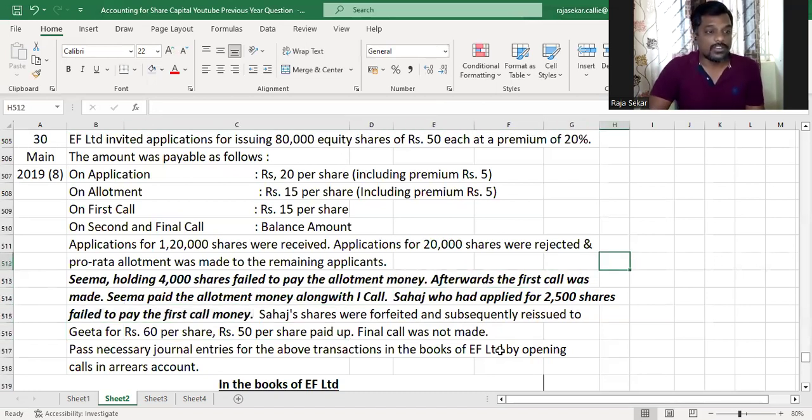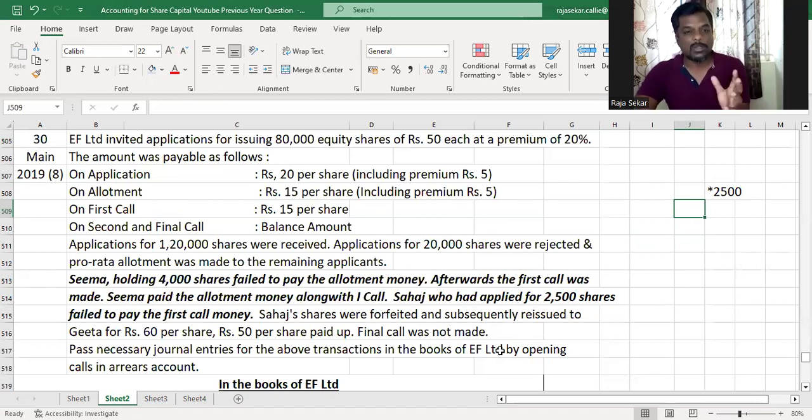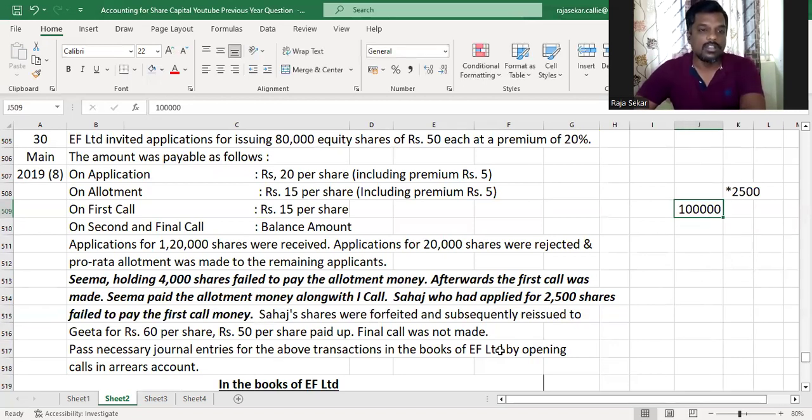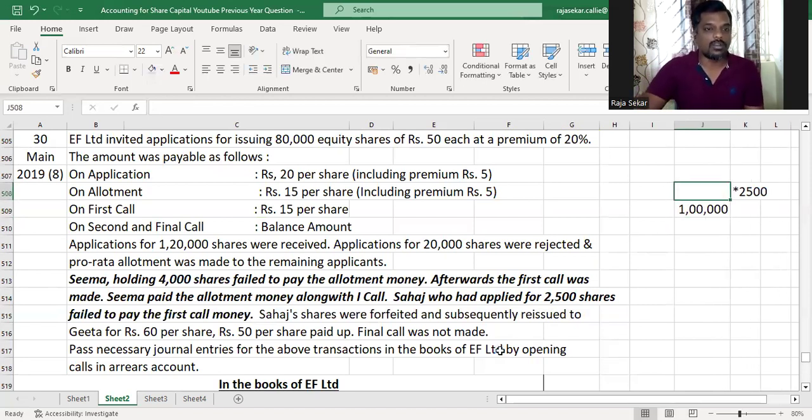All right. So we'll have to first find out the number of shares held by him. That's very simple, as I told you. Multiply and write the number of shares applied for by the shareholder, and then in the denominator, write the total number of shares on which pro-rata allotment was made. We received 1,20,000 applications. We rejected 20,000 applications, so we are left with 1 lakh applications. On these 1 lakh applications, only pro-rata allotment of 80,000 shares was made. So 1 lakh in the denominator, and the number of shares allotted, 80,000, in the numerator.